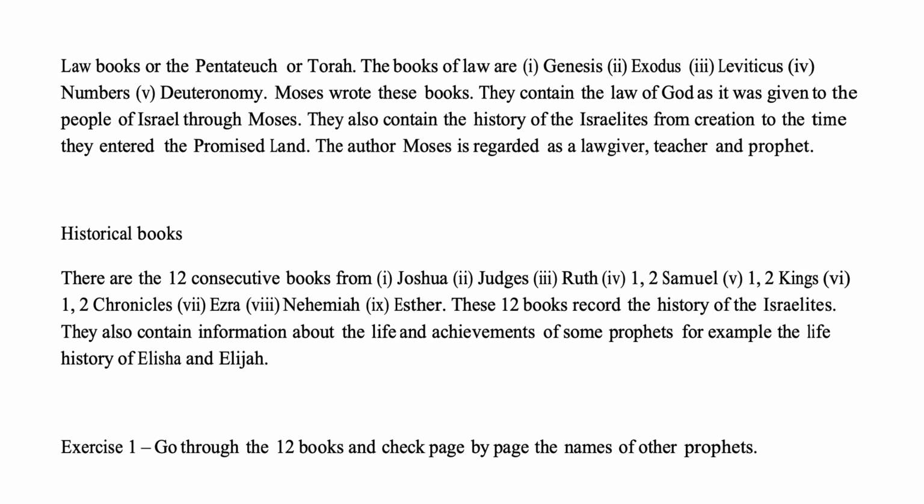They contain the law of God as it was given to the people of Israel through Moses. They also contain the history of the Israelites from creation to the time they entered the Promised Land. The author Moses is regarded as a lawgiver, teacher and prophet.